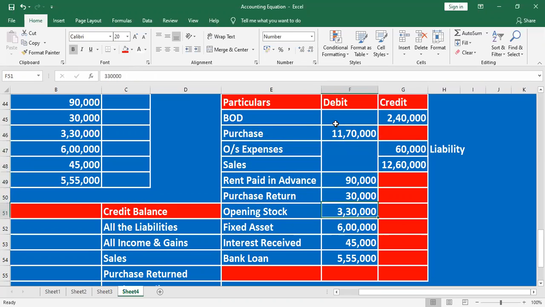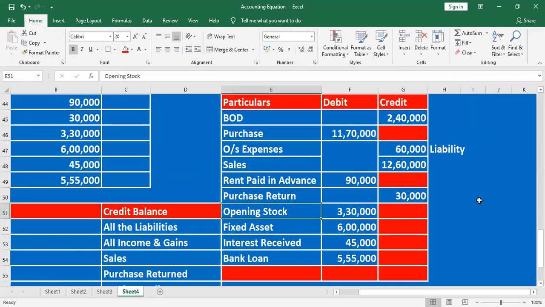Purchase is on the debit side, so the opposite, purchase return, where do we mention it? 30,000. Credit side, sir. Very good. Credit side. Why? Just the opposite of purchase, it will decrease the creditor value. It will reduce our liabilities. That's why credit.